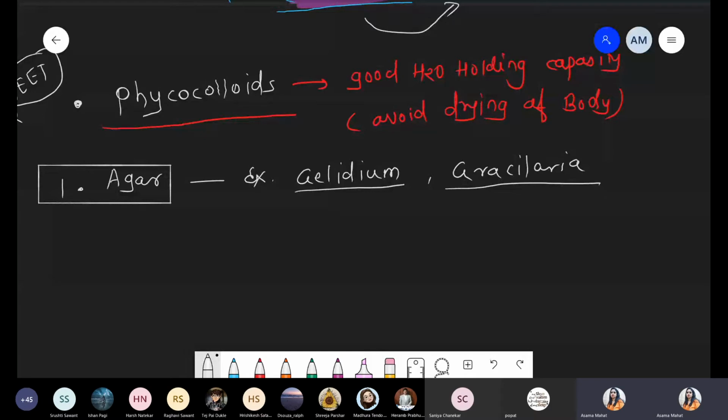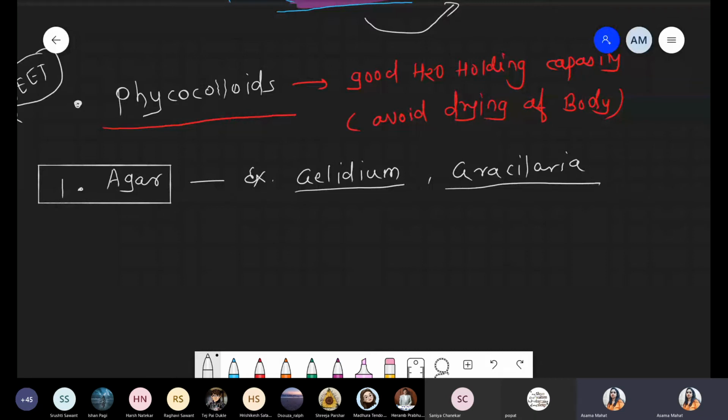Normally, this red algae is harvested, dried, and purified, and once it is purified, it is converted into white color powder. When you add that white powder to water and boil it, the water present in liquid form slowly converts into gel form. Such material is called agar.